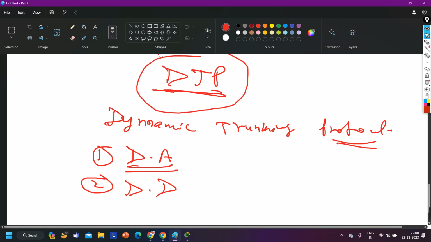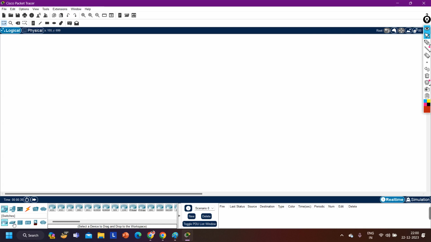What is DTP protocol? DTP protocol is a layer 2 protocol which is used to form trunking between switches dynamically. How will you explain it in an interview? If the interviewer asks you what is DTP protocol, DTP is a layer 2 protocol which is used to form trunking between switches dynamically. Very simple. Now let's say here I have two switches, switch 0 and switch 1.